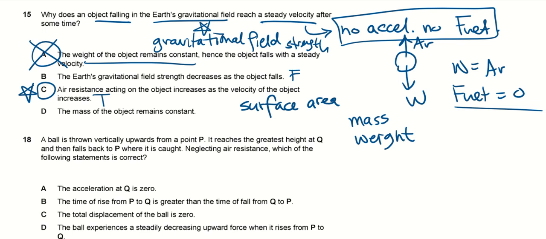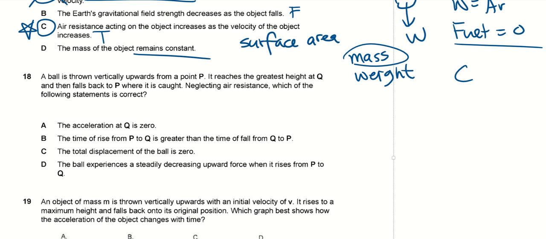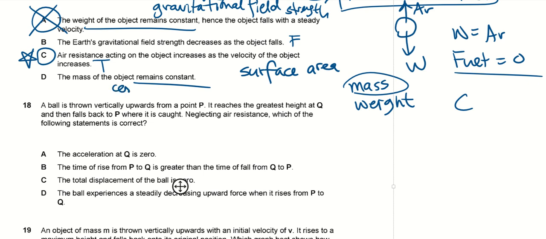Now, the mass of the object remains constant. This is true, but not the reason why it reaches steady velocity. This statement is true. The mass is the same, right? That's why I need you all to go and memorize the meaning of mass. So the answer for this will be C. Okay? Any question? If not, we go to the next one. Your time starts. D is not wrong. D is correct. It's a correct statement. But it does not explain why it reaches terminal velocity. Okay?